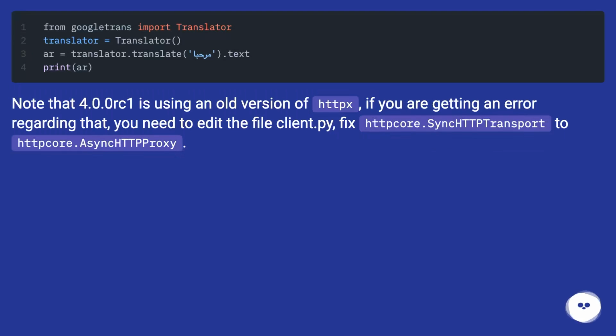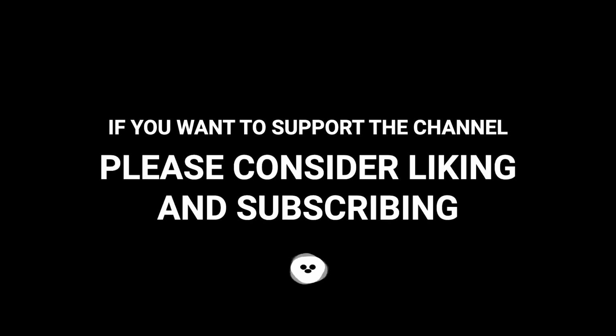Note that 4.0.0-rc1 is using an old version of HTTPX. If you are getting an error regarding that, you need to edit the file client.py. Fix httpcore.SyncHTTPTransport to httpcore.AsyncHTTPProxy. HTTP isn't silicon, sorry.